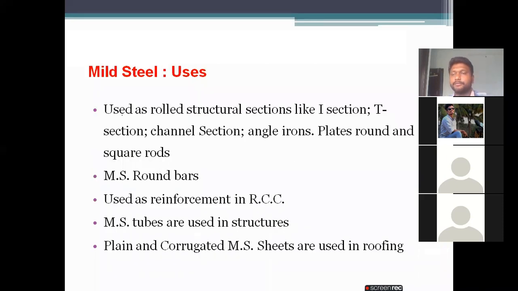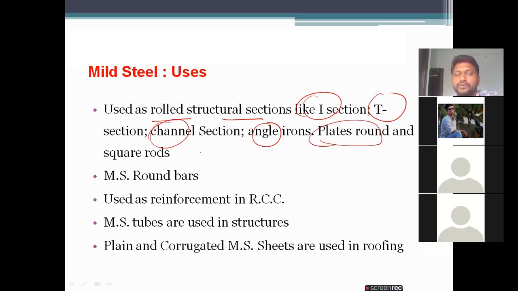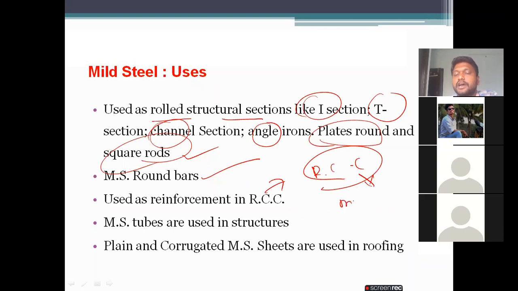And what are the uses of mild steel? Mild steel is used as rolled structural sections like I section, T section, channel section, angle irons, plates, and round and square rods. So we use mild steel for all I sections or T sections, even for MS round bars. Sometimes in RCC structures, as you people know, we also use mild steel as reinforcement bars. MS tubes are used in structures, and plain and corrugated MS sheets are used in roofing.